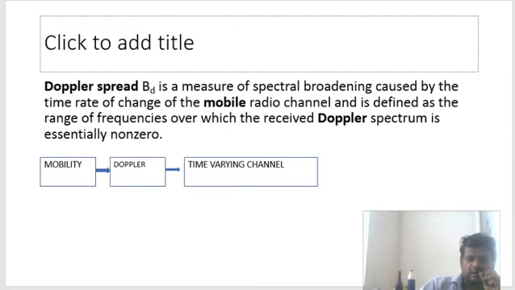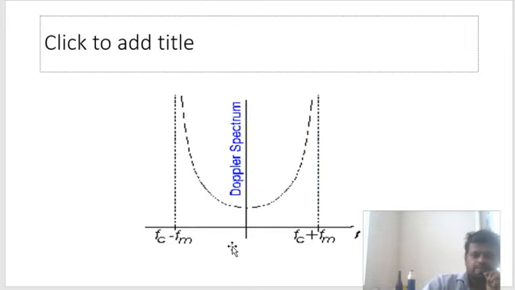So what is Doppler spread? Doppler spread is a measure of spectral broadening caused by the time rate of change of the mobile radio channel. It is defined as the range of frequencies over which the received Doppler spectrum is essentially non-zero. See here, there will be various frequency components emerging. This is what is being transmitted, Fc, but sometimes this frequency component will come, sometimes that one will come. So this whole range where the Doppler spectrum exists will cause spreading of the spectrum.